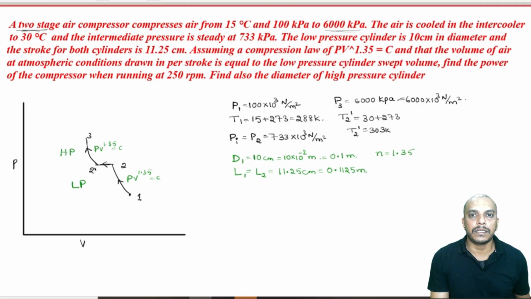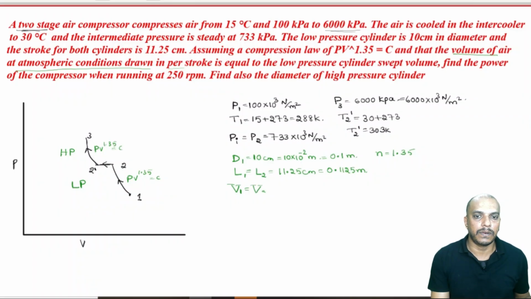So, the value of polytropic index n is 1.35, and the volume of air at atmospheric conditions drawn in per stroke is equal to low pressure cylinder swept volume.